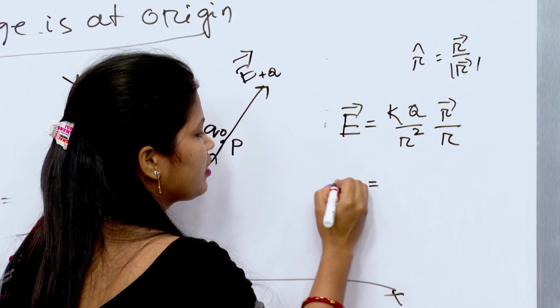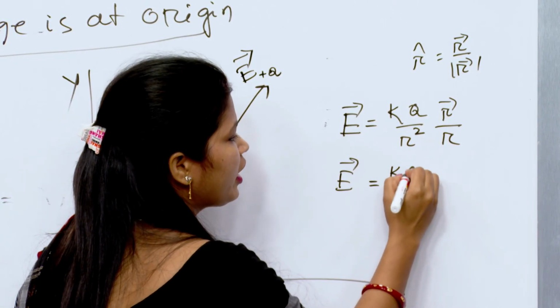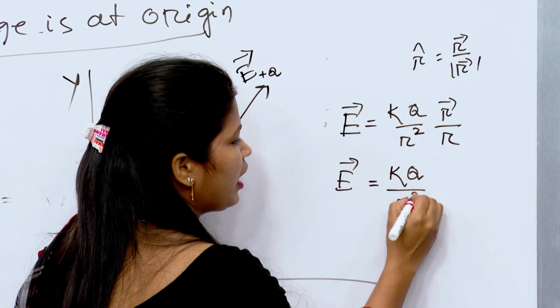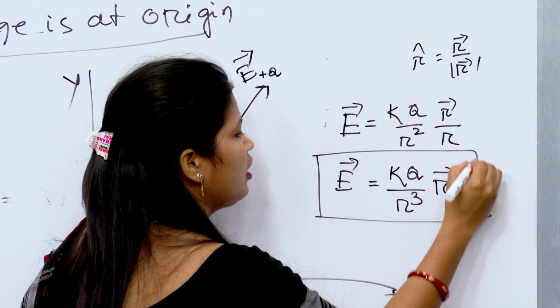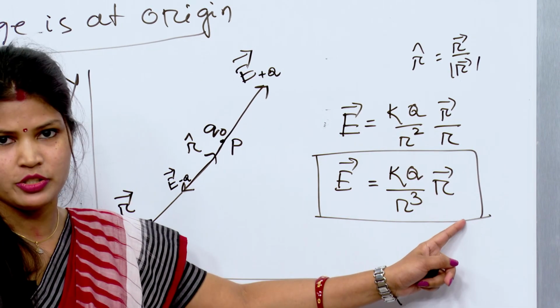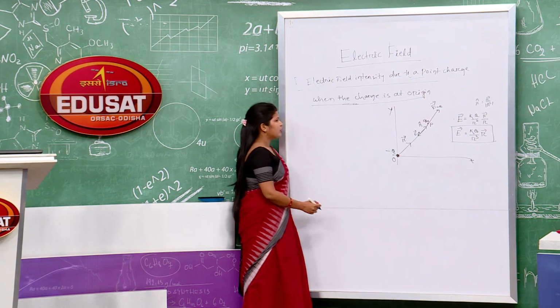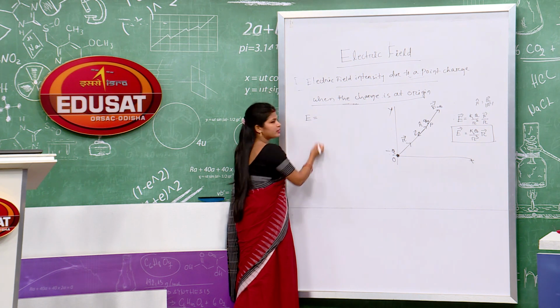That means we get electric field equal to KQ upon r³ r vector. This is the expression of electric field intensity in vector notation. Clear? Now, we will find the magnitude of electric field.